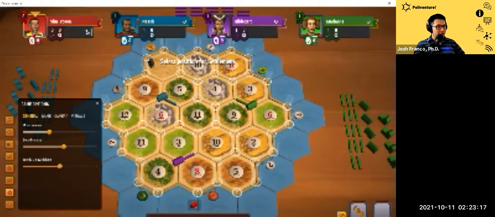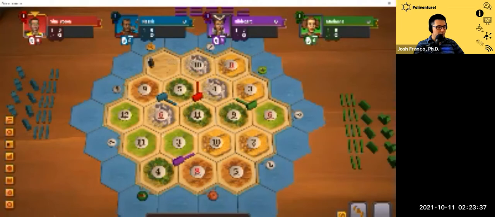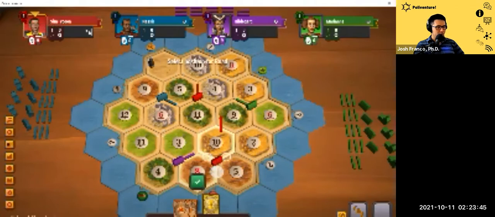Okay, so here's the game setup. We had these 3 players go first, and I'm the 4th player in red. Now I get to choose where I want to place my settlement and my road. So we'll close this, and I'm going to put my settlement and road here. Click check, and I'll build a road that way. And it's my turn again, so I'm going to put my settlement here, and I'm going to build my road this way.